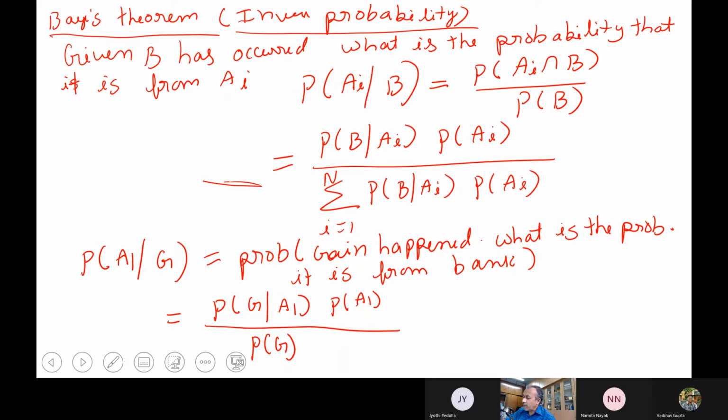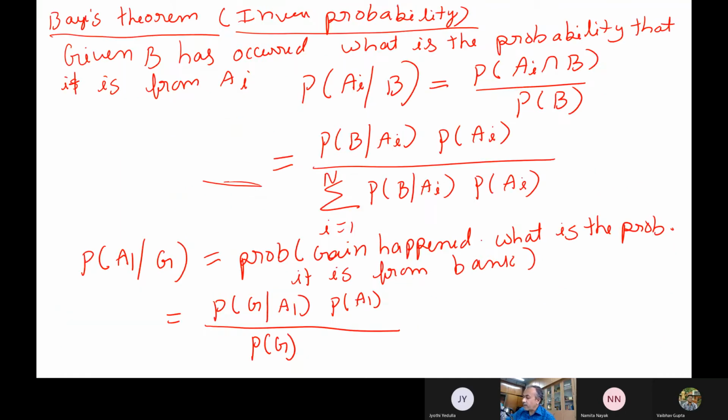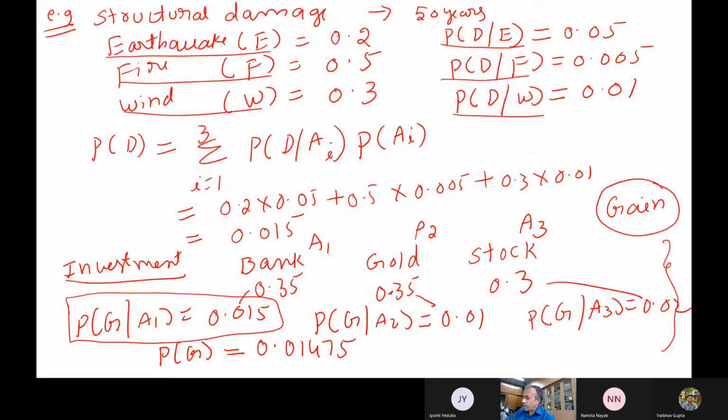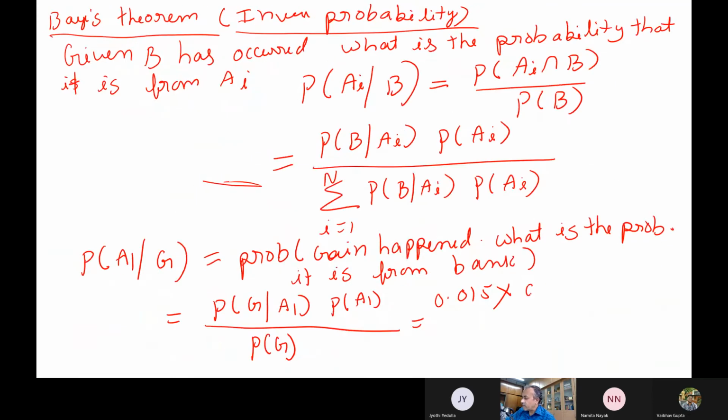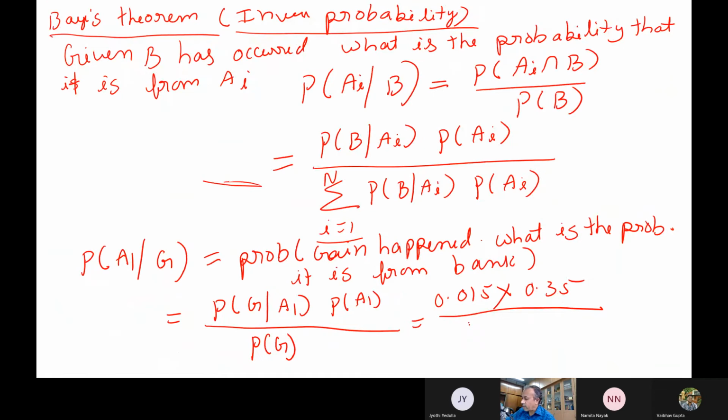What is probability of gain given A1? Probability of gain given A1 is 0.15, multiplied by probability of A1, which we also know is 0.35, divided by the total probability, which is 0.1475 or so. So this turns out to be 0.35.